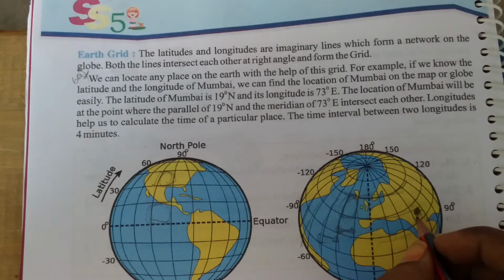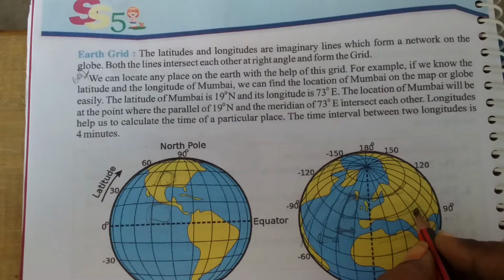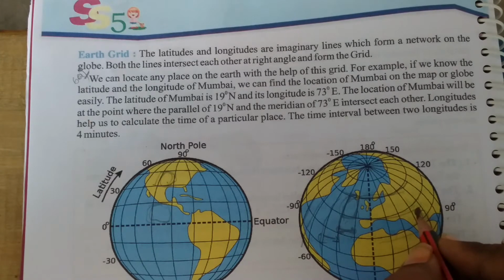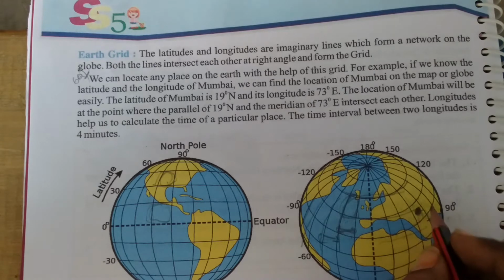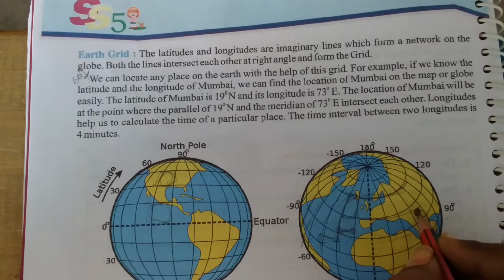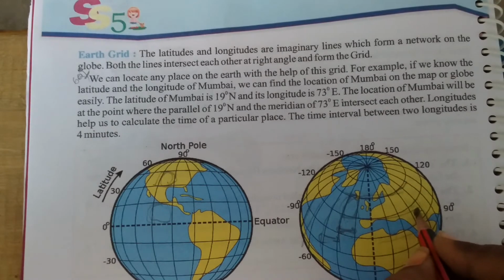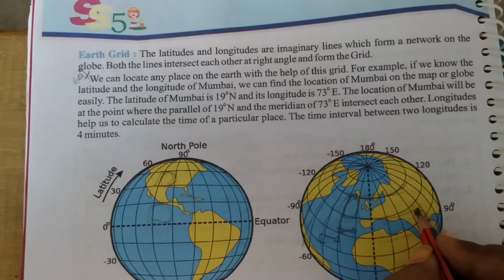It's not perfect, just imagine. This is 19 degrees north and 73 degrees east. This intersection place is what we call the location of Mumbai.